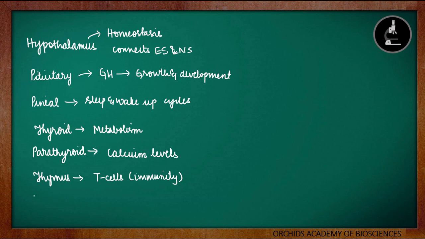The next one which we discuss is adrenal glands. Adrenal gland secretes adrenaline, and adrenaline is an emergency hormone which helps us to tackle any stressful or dangerous condition. We have seen how adrenaline causes the faster heartbeat, which results in more supply of oxygen to our muscles so that we can run fast or escape from the dangerous condition.